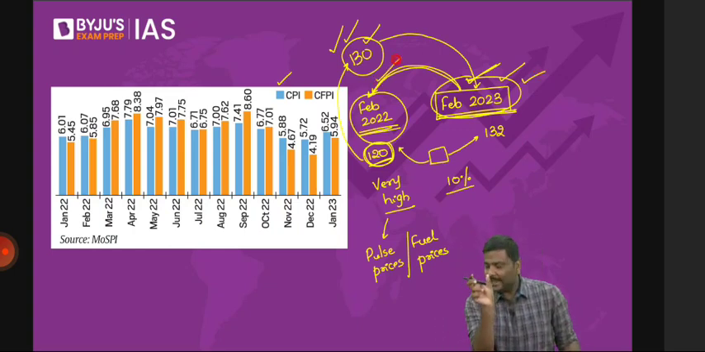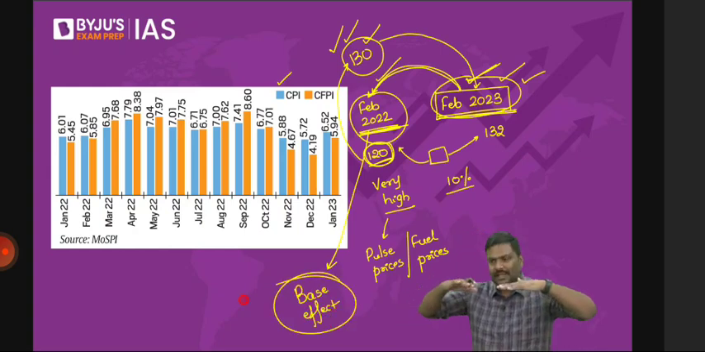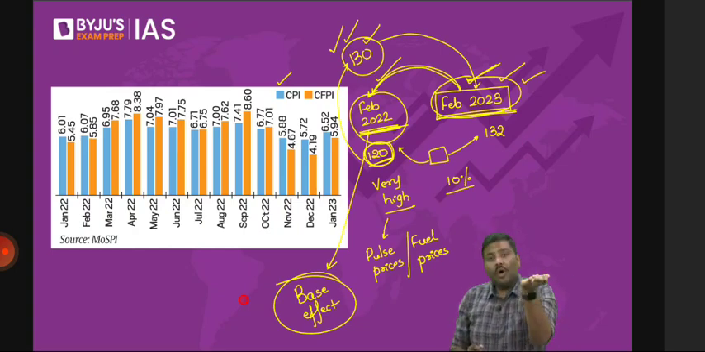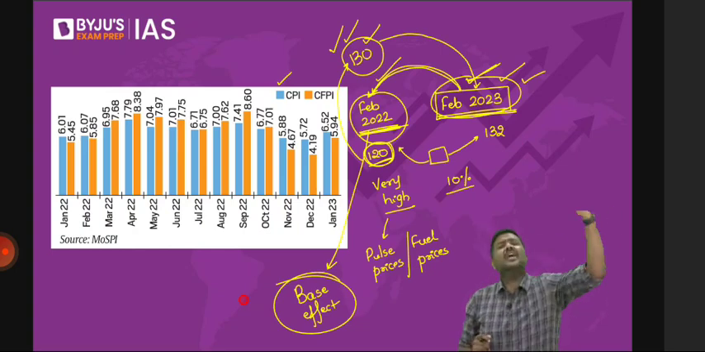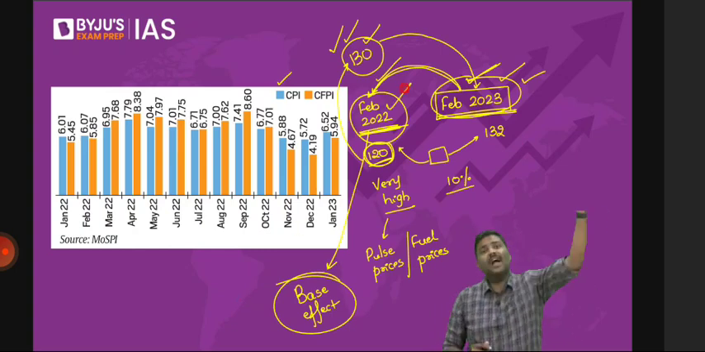Understand this: the impact of the base is referred to as the base effect, because I'm comparing the same time period. What is the reference for us? February 2022. What if in the reference period prices are very, very high or very, very low? I hope you understand. What if the prices in the reference period are very high or very low?